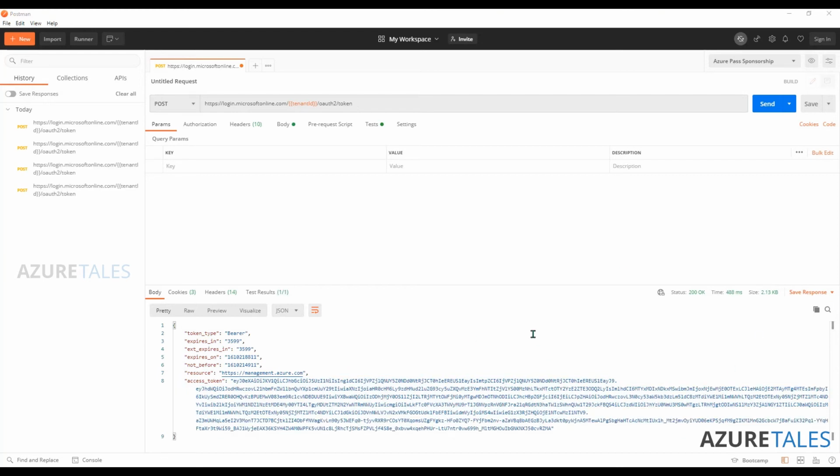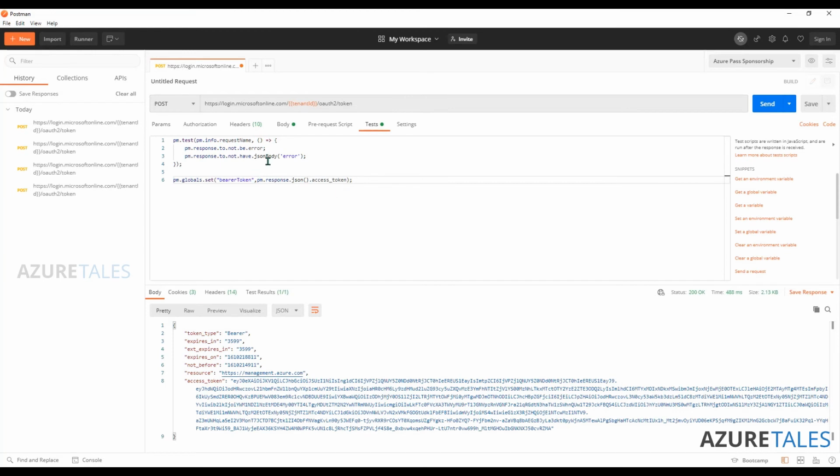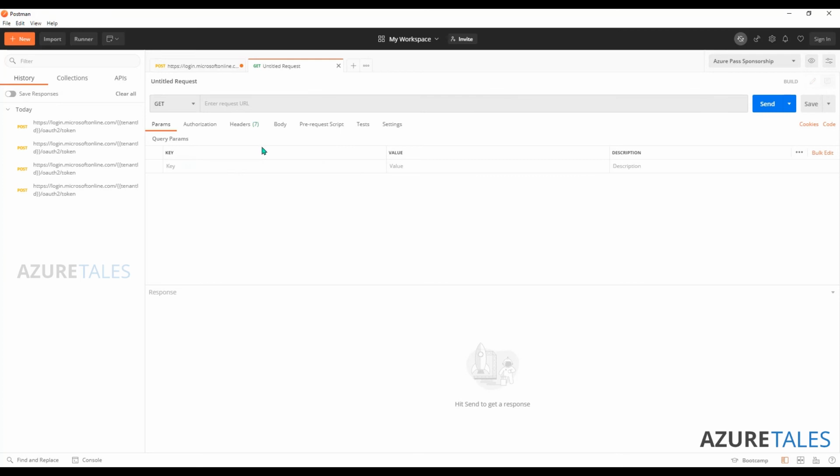Here, I would like to implement one more additional tip, because in the test you can write a script like this. What it does is it extracts the access token from this particular response, and stores it inside a variable called bearer token. So if I go to a new tab, and if I just type BEA, you can see that the value is already copied to this variable, which is a global variable. That means I can use it in any environment that I have.